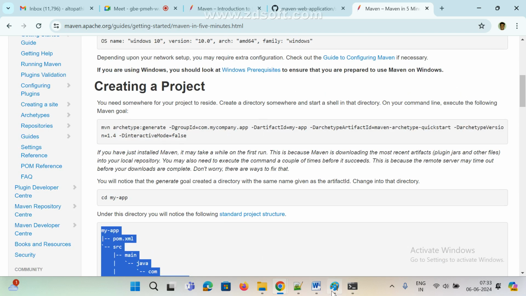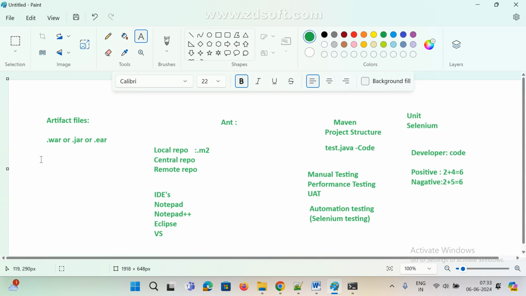One more thing we need to understand. There are two ways: one is a static application, and the other is a web application. Now in most real-time cases, which application are we using, static or web?